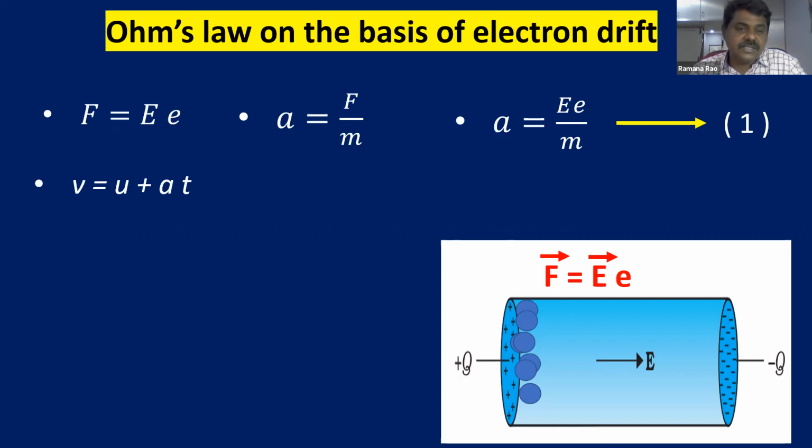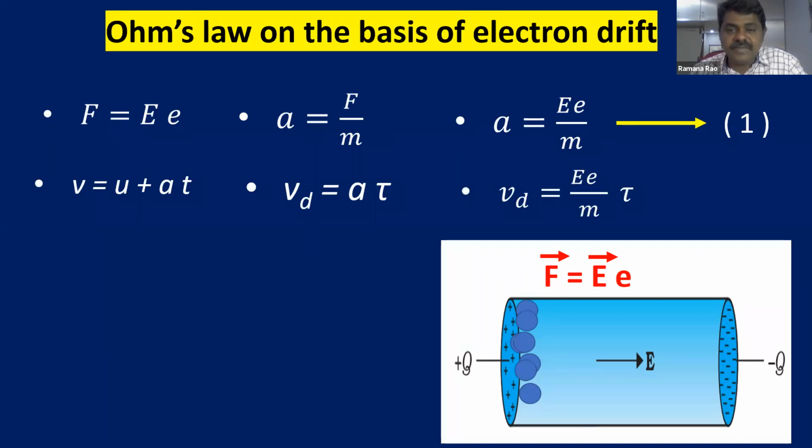And so, what is the velocity of these electrons, the drift velocity of the electrons? They are accelerating, and the acceleration is uniform. So v is equal to u plus at, where u is 0, the initial velocity. Here v is drift velocity, a is acceleration and t is average time. Average time means time taken between the two collisions. Already we discussed this in the last class. So I am substituting v is equal to u plus at, with v as drift velocity and t as relaxation time.